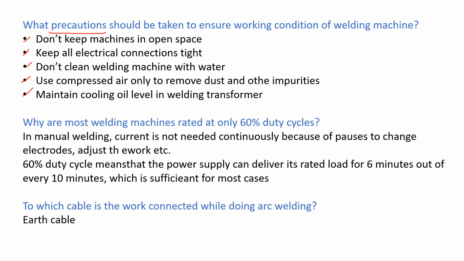Next question. Why are most welding machines rated only 60% duty cycle? Answer. In manual welding, the current is not needed continuously because of the need to change electrodes, adjust the work, etc. Only 60% duty cycle means that the power supply can deliver its rated load for 6 minutes out of every 10 minutes, which is sufficient for most cases.